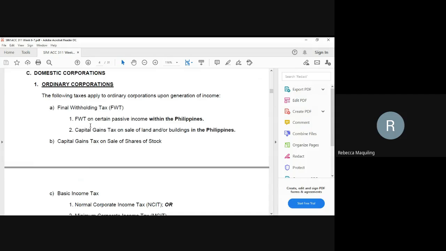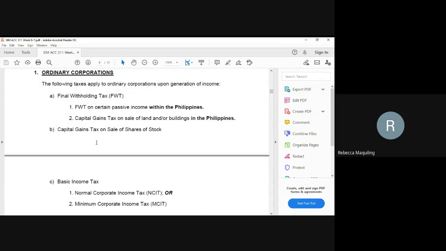This is the final withholding tax of the ordinary corporation. We have also the capital gains tax on sale of shares of stock. So again, that is week 1 to week 3. Go back to the topic, and we have recorded discussion also there. So please view it again. Passive income, capital gains on sale, and capital gains tax on sales of shares of stock.